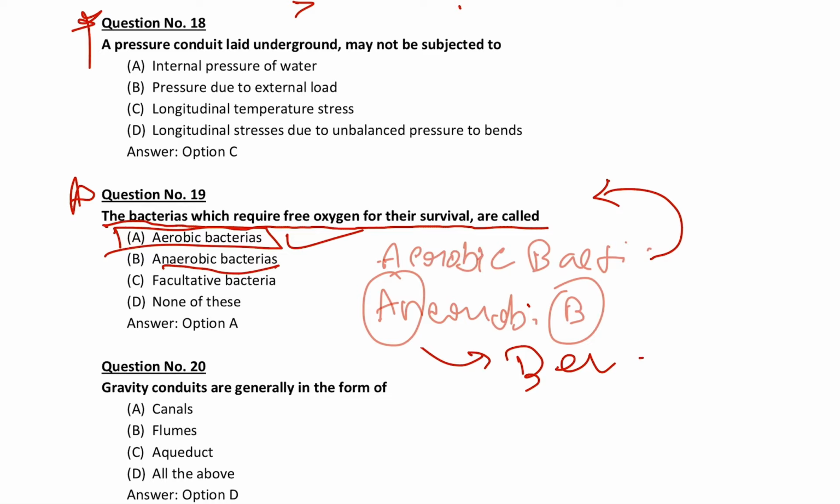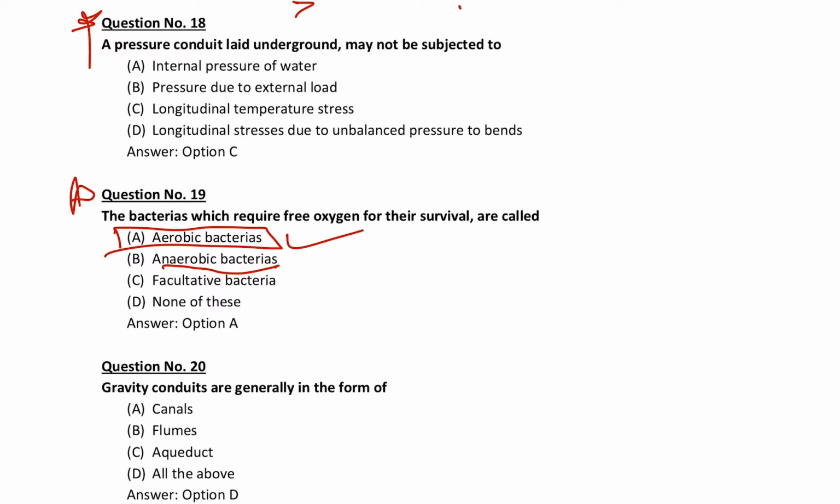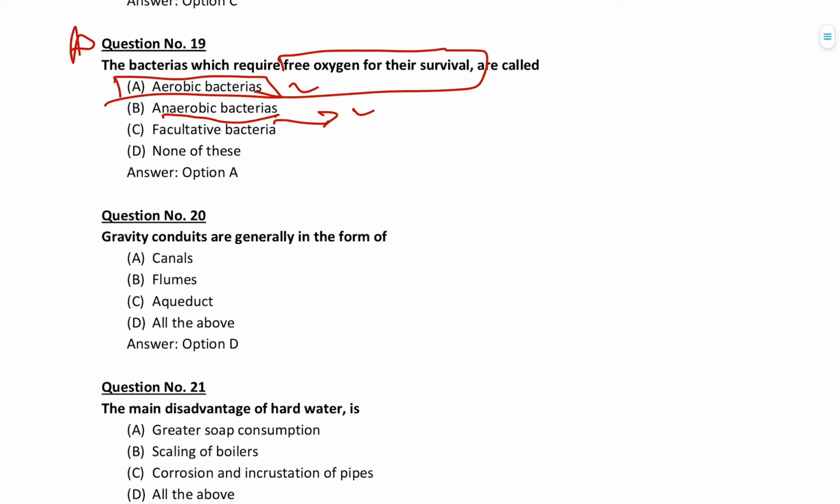Just remember, it's like opposite words. Aerobic means they need air, anaerobic means they don't want air or oxygen. In general we can say air, scientifically we can say oxygen, right? Here they asked for free oxygen for survival, so aerobic is the correct answer, right?